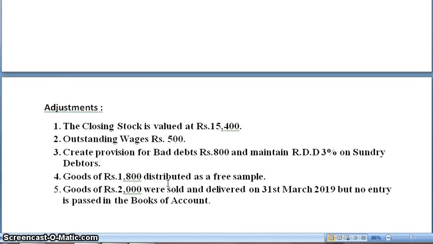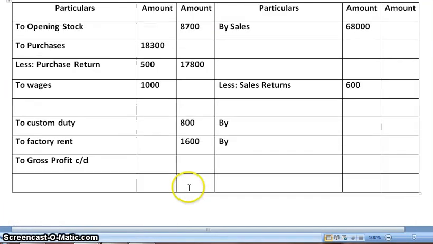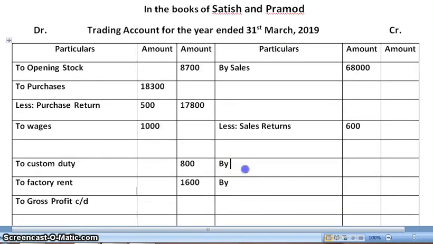First, the closing stock is valued at rupees 15,400. So the two effects would be trading account credit side and balance sheet asset side. As we are not preparing the balance sheet, we will be giving only the first effect of the trading account. By closing stock, amount is 15,400.